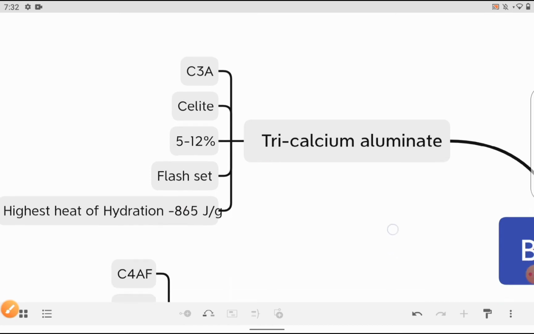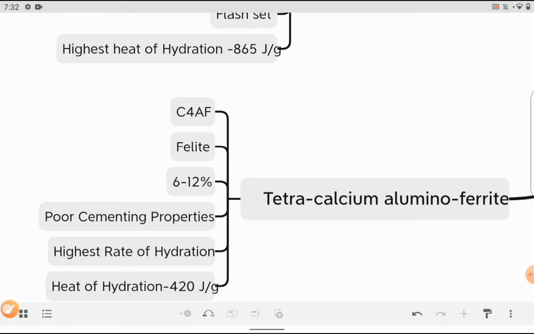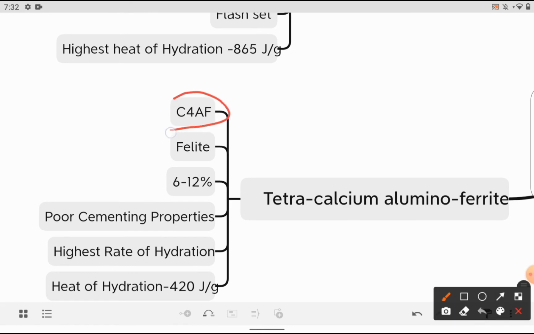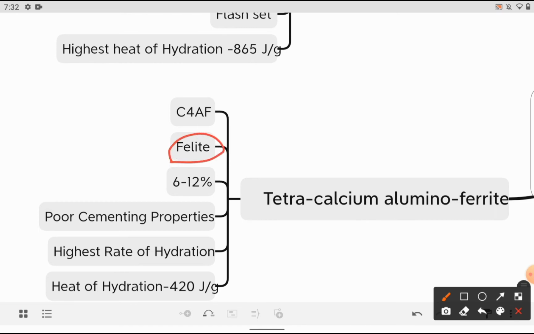And the next compound is calcium aluminoferrite. This is represented by C4AF, tetracalcium aluminoferrite, and this can be called ferrite. The formula is 4CaO·Al2O3·Fe2O3. You can just note it down, or you can check in your notes also. So these are basic points to remember. It can be called ferrite, and it is present at 6 to 12% in the cement paste.